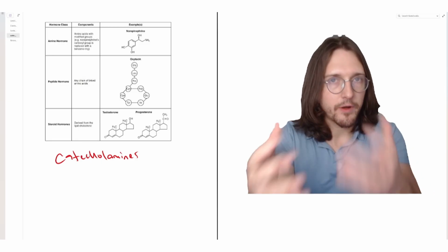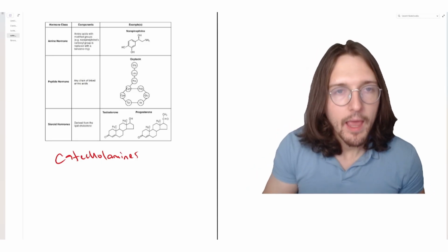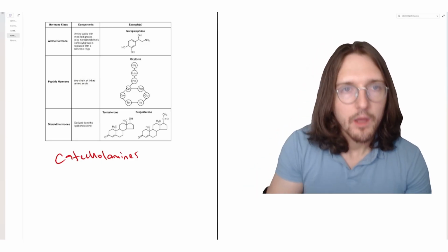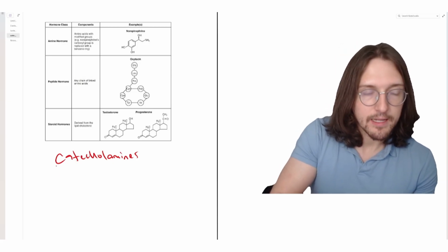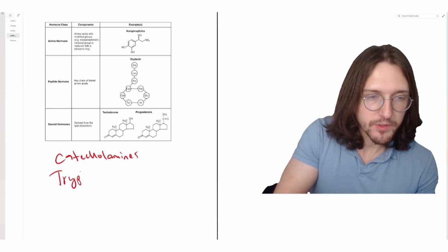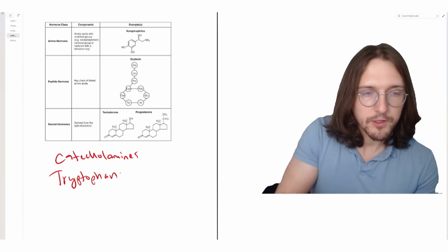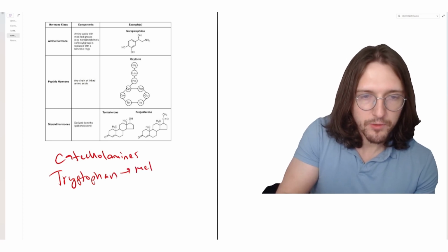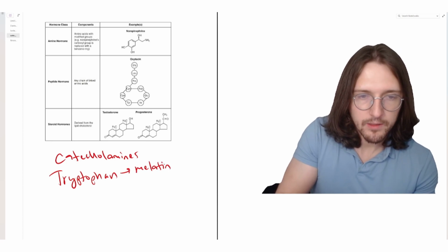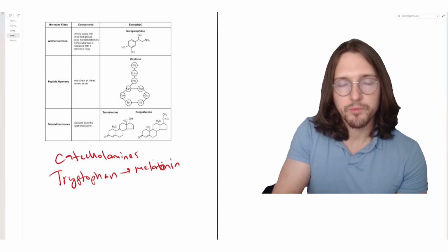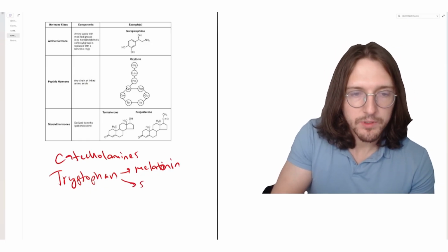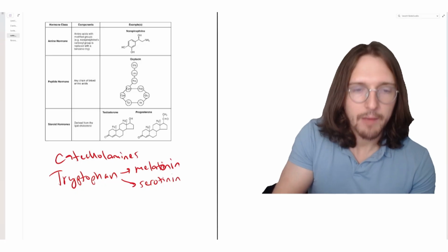And epinephrine, another name for that, is actually adrenaline. Okay? And these are all derived from tyrosine. Now, another amino acid that is used to produce hormones is actually tryptophan. And tryptophan can be used to produce melatonin, which is the sleep hormone. And this is, of course, produced by your pineal gland. And then also serotonin, which is that kind of happiness hormone, I guess.